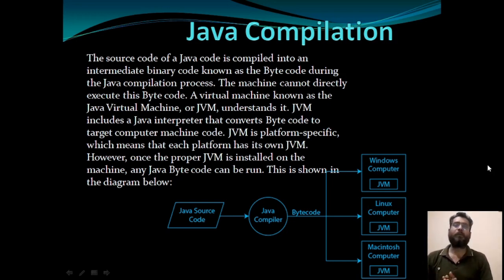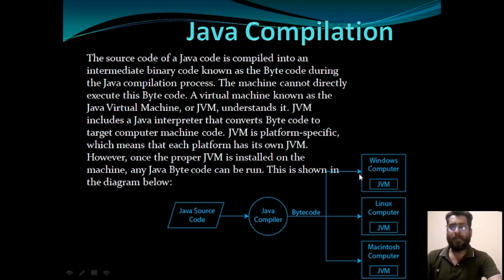So when your source code is converted into the byte code, then JVM, that means Java interpreter, or we can say Java virtual machine, can easily understand the byte code. However, once the proper JVM is installed on the machine, any Java byte code can be run. So we will see with the help of a diagram. First we write the source code. After that, Java compiler will convert the source code into the byte code, that is machine instruction code.